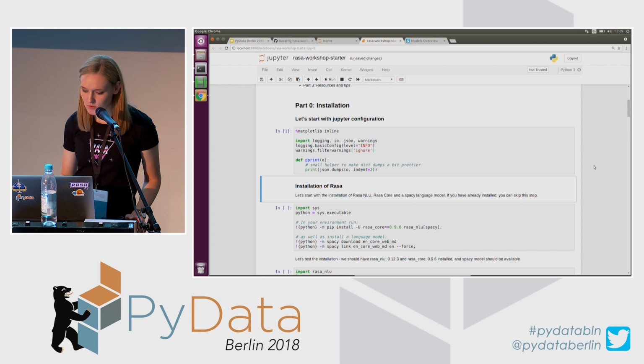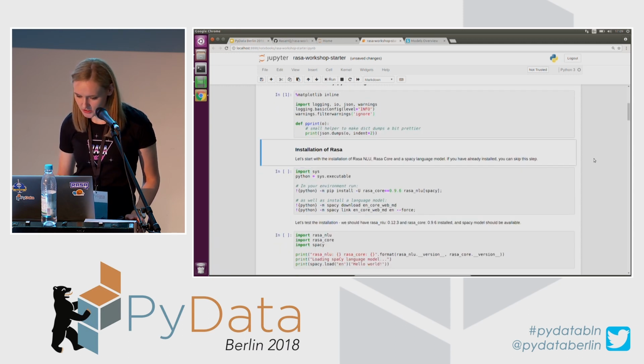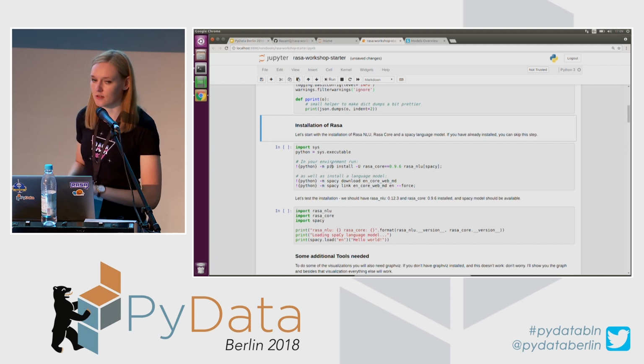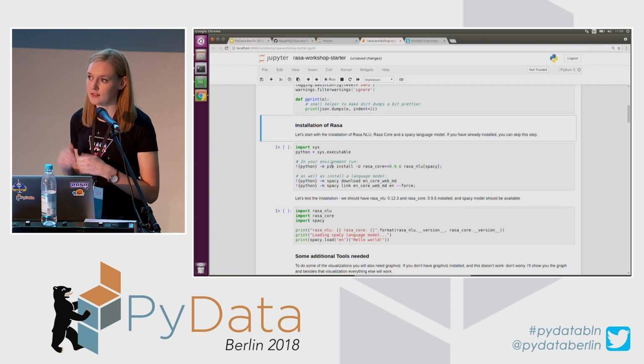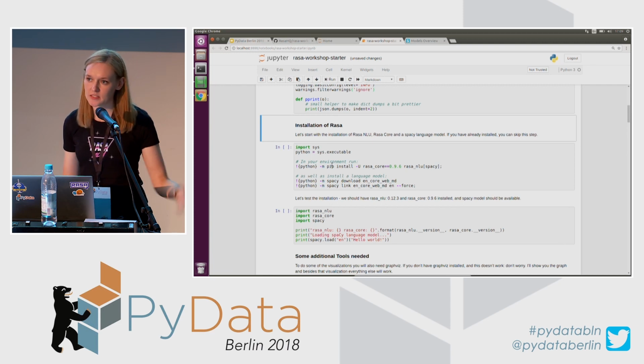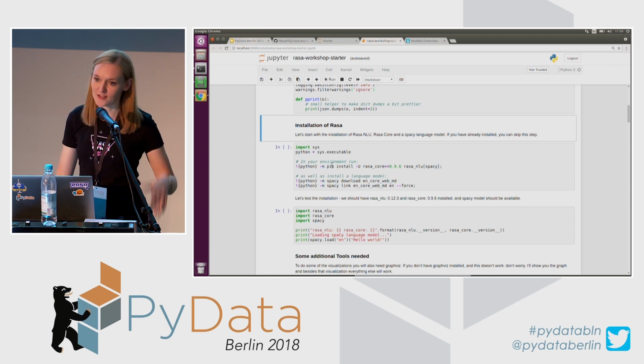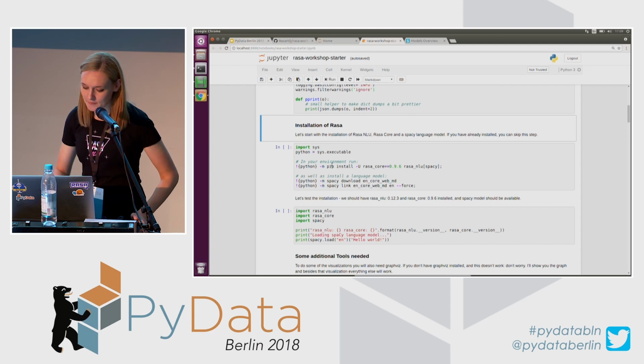Okay. So now the installation. As I said, I'm not going to do this just because I want to avoid some connection problems, but I will just quickly explain. We are going to use three main libraries, Rasa NLU, Rasa Core, and Spacy. Spacy provides language models, those pre-trained vectors which we can use to train Rasa models with.